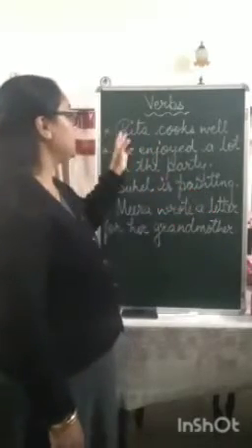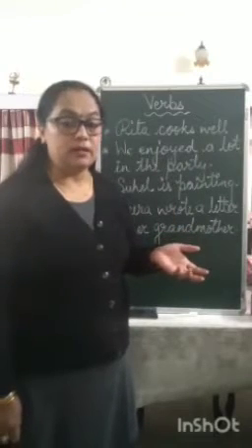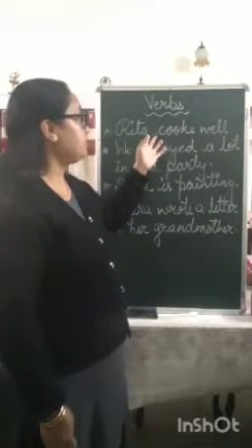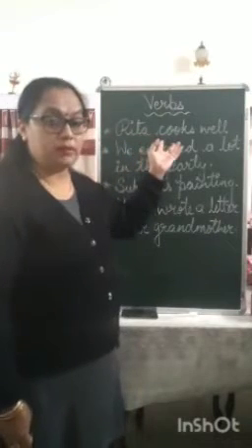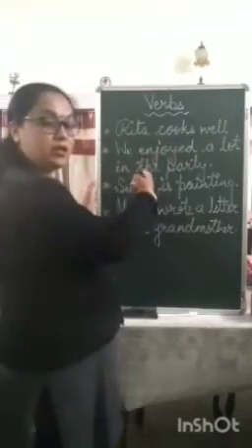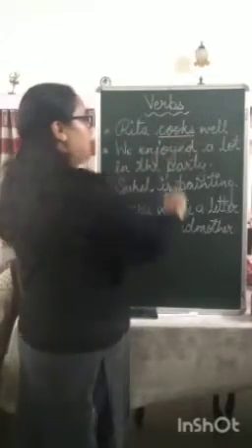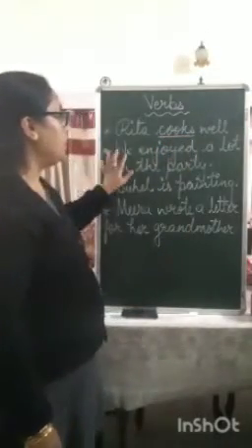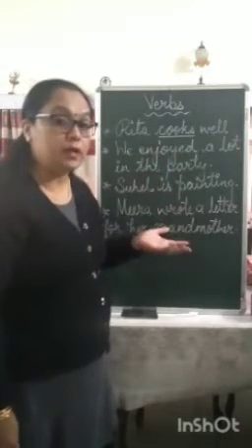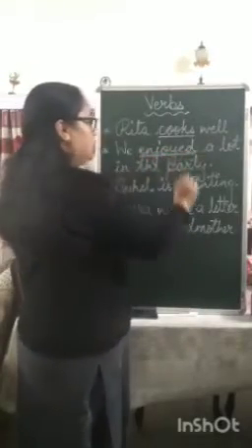The first one is Rita cooks well. What is Rita good at? She cooks well. So in this sentence, what action is being talked about? Cooking. What does Rita do? She cooks well. In the second one, we enjoyed a lot in the party. We went to a party. What did we do there? We enjoyed a lot.